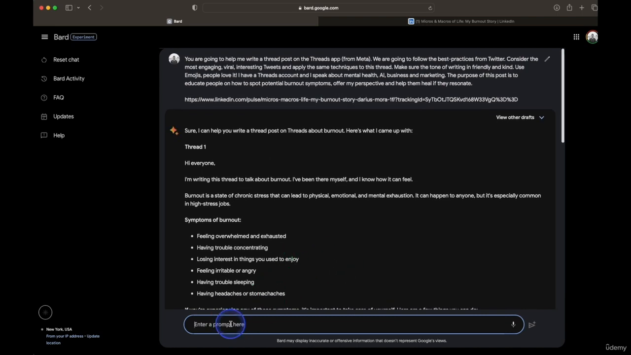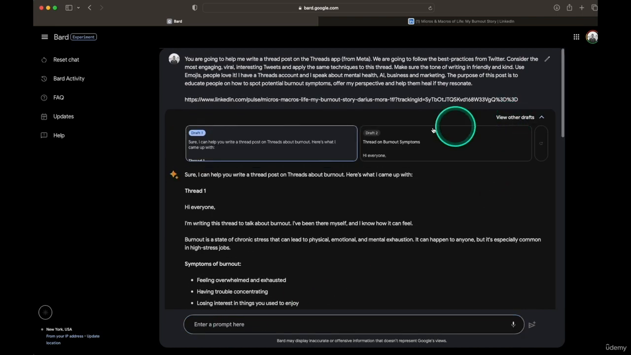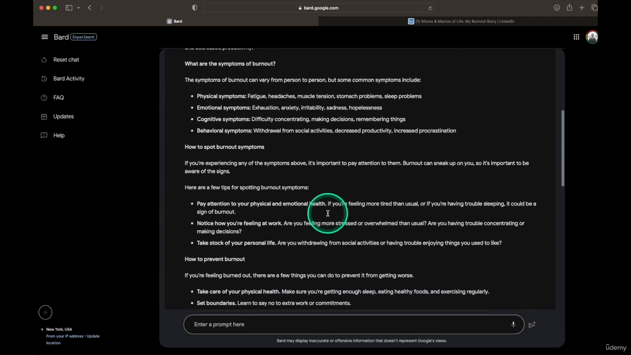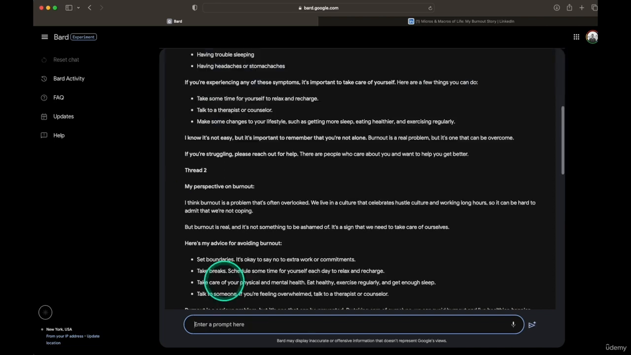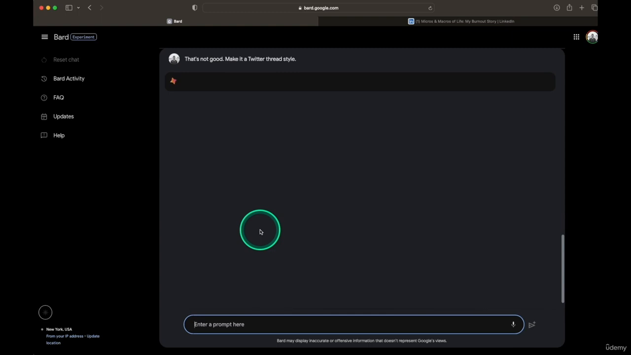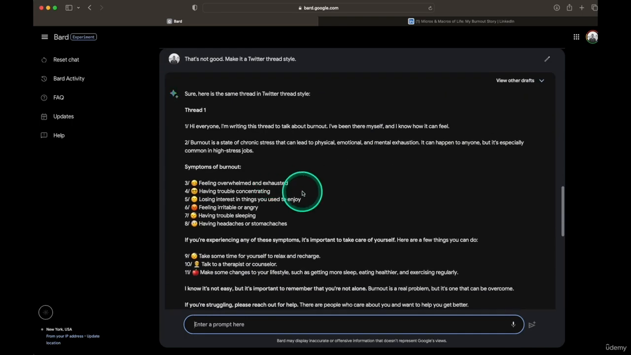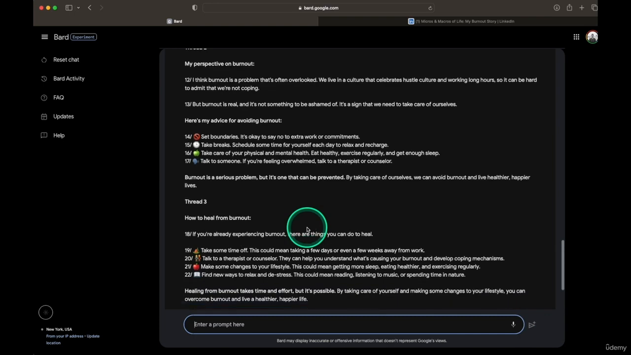Okay, so we're going to adjust it. The alternatives, what do they look like? We only got another alternative. No bueno. That's not good. Make it a Twitter thread style. And if this doesn't work, I'm going to use an example from Twitter of a Twitter thread so it understands what format we are looking for. Yeah, same here. Doesn't work.